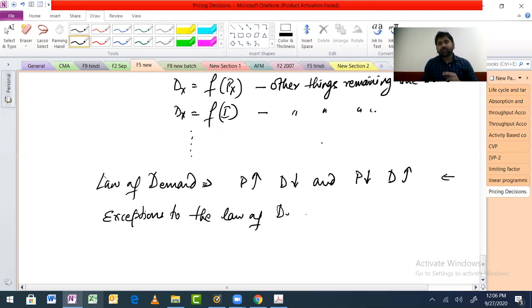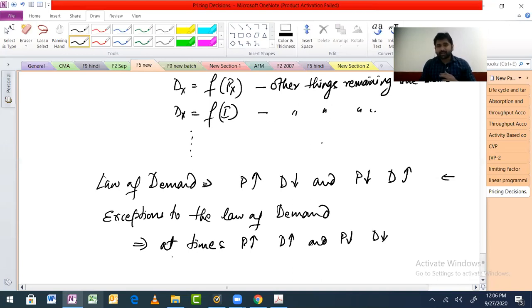Exceptions to the law of demand means there are times when price increases and demand also increases, and price falls and demand also falls. This happens at times, so these are known as exceptions. That's it. I don't want to go further in this.